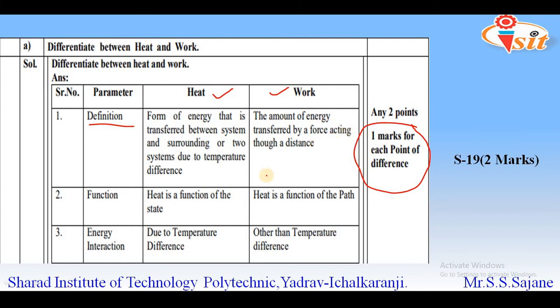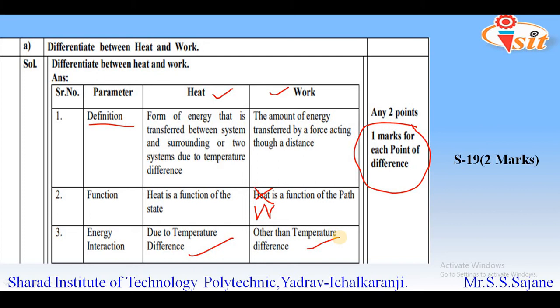So you can write out the definitions that we have already studied. The second parameter that is taken is function. So heat is a function of state, whereas work is a function of path. And then again one extra parameter is given, that is energy interaction, that is how heat or work will transfer. Then in case of heat, it will be transferred due to temperature difference, whereas work will be done on the system or by the system based on the magnitude and direction of the applied force. So these points are sufficient.